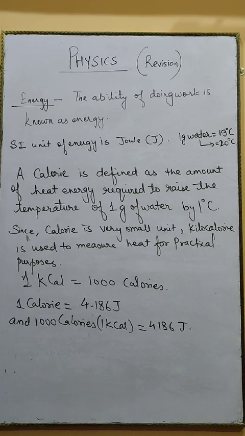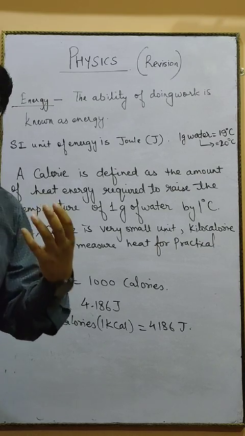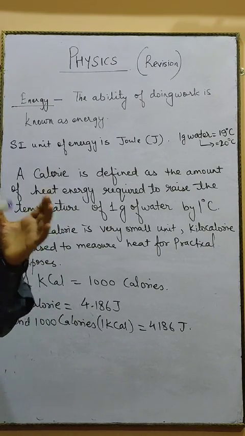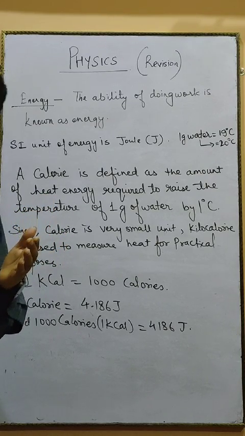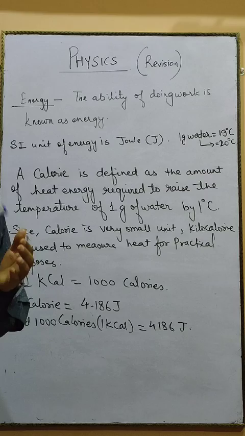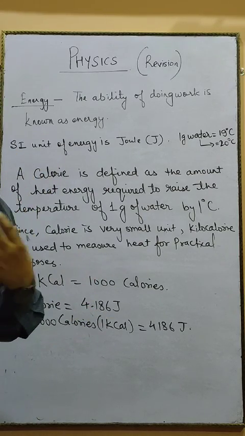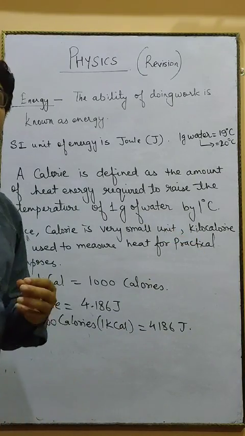Like, suppose you people must have seen in food articles, suppose you buy a packet of chips or biscuit or any kind of food item, in that condition at the back of the wrapper you will find that the calorie composition is always mentioned. That means if you eat that food item, how much calorie your body is going to gain, and that is generally measured in kilocalories.